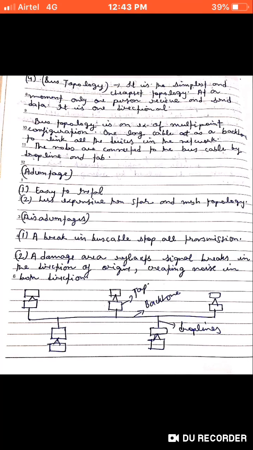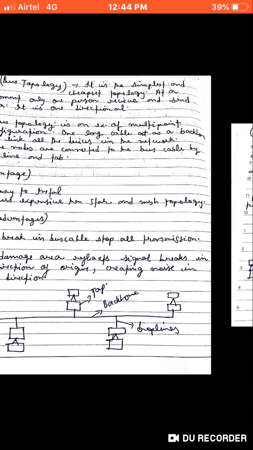As bus topology has disadvantages, it also has many advantages, like it is easy to install. Bus topology is an example of multi-point configuration. One long cable acts as a backbone to link all the devices in the network. The nodes are connected to the bus cable by drop lines and taps. As you can see, these taps are the nodes, and the lines through which they are connected are called drop lines. So its advantages are that you can easily install it, and it is less expensive than star and mesh topology. You will not have to pay more in this kind of topology.